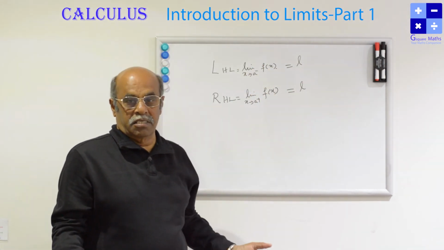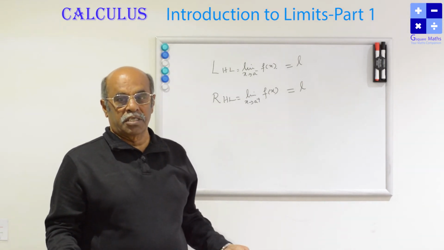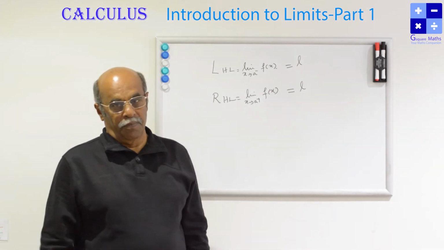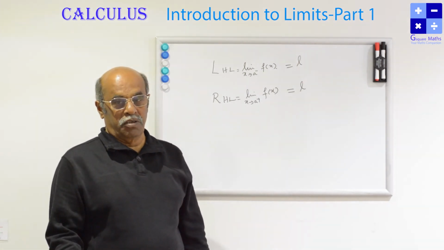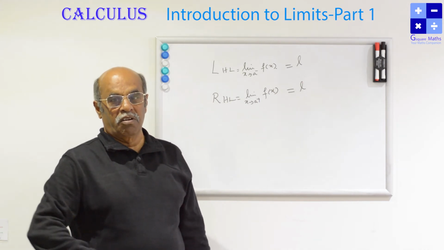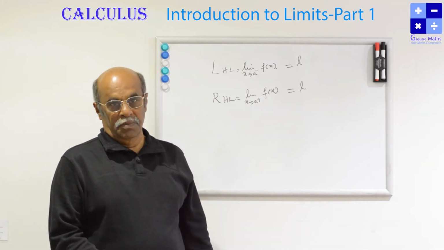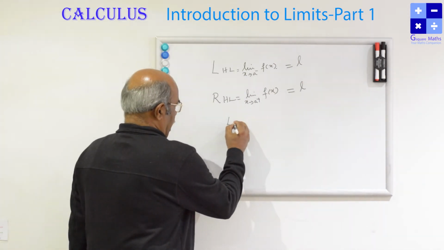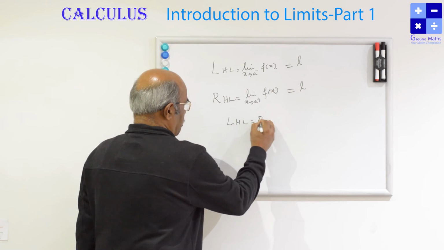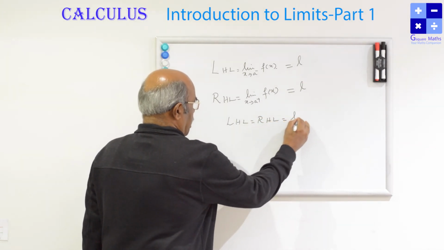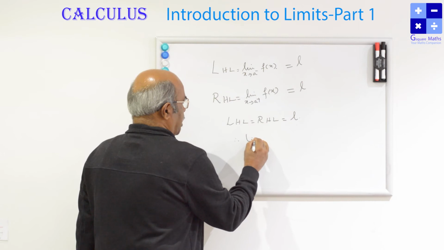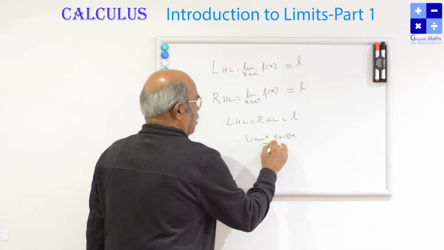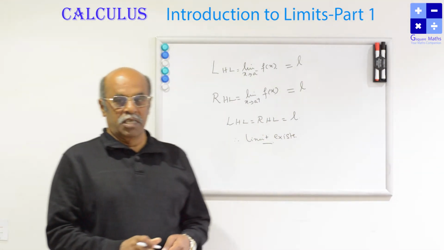In that case, we can define the limit value existing at the point x equal to a. So let us not confuse with the functional value. Functional value will not come in the picture at all. We are not concerned about the functional value also. So in this case, therefore, LHL is equal to RHL, yes, therefore limit exists. So let us see some examples also.